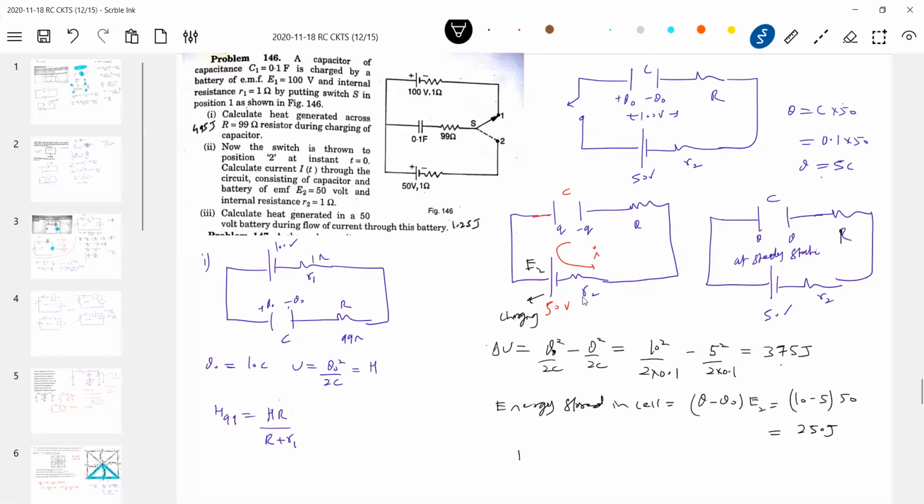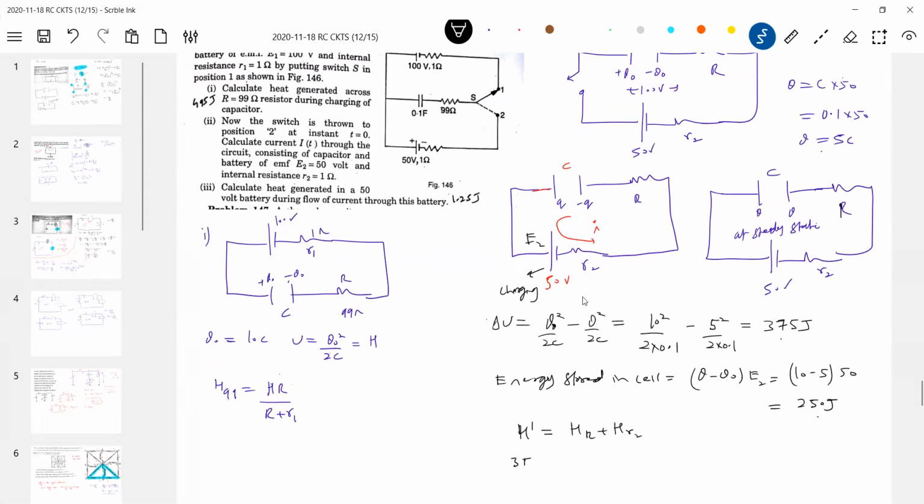So the heat generated in the second process we took here, I'll write H dash. This H dash should be equal to H_R plus H_r. How to calculate H dash? It is the difference of this delta U minus the energy stored in the cell. So the difference of that will be H dash here. So H dash will be 375 minus 250, which is equal to H_R plus H_r. So what is being asked? Calculate the heat generated in the cell. What is the heat generated in the cell? The heat that is generated across this internal resistance, that is what is asked.